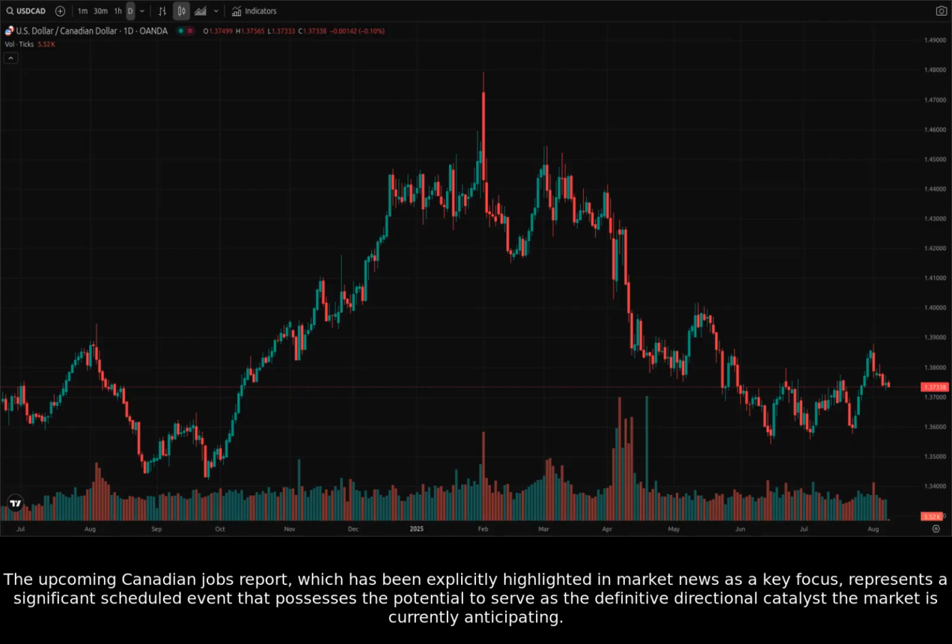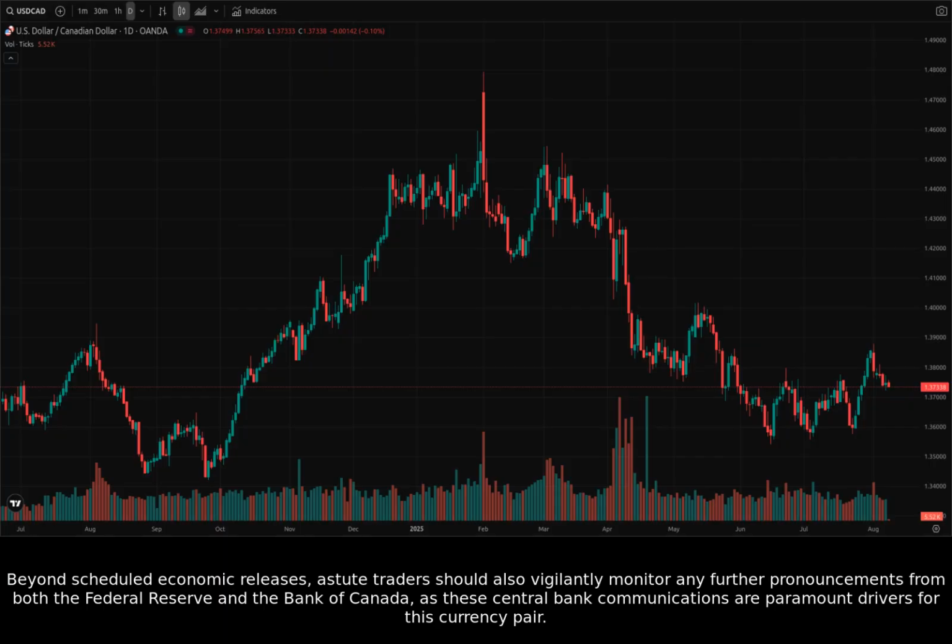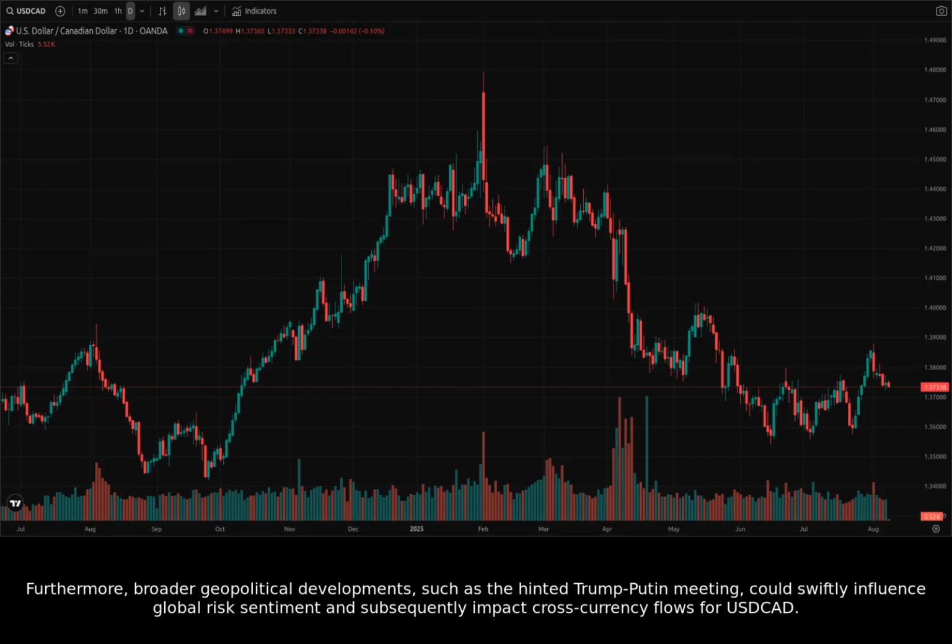The upcoming Canadian jobs report, which has been explicitly highlighted in market news as a key focus, represents a significant scheduled event that possesses the potential to serve as the definitive directional catalyst the market is currently anticipating. Beyond scheduled economic releases, astute traders should also vigilantly monitor any further pronouncements from both the Federal Reserve and the Bank of Canada, as these central bank communications are paramount drivers for this currency pair. Furthermore, broader geopolitical developments, such as the hinted Trump-Putin meeting, could swiftly influence global risk sentiment and subsequently impact cross-currency flows